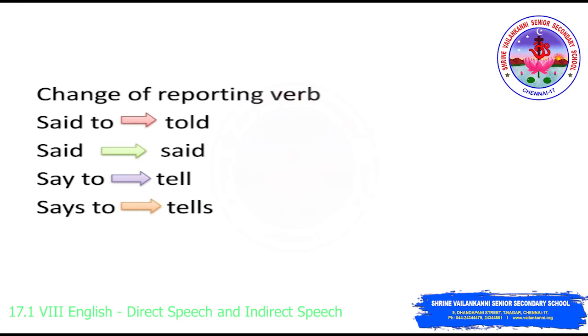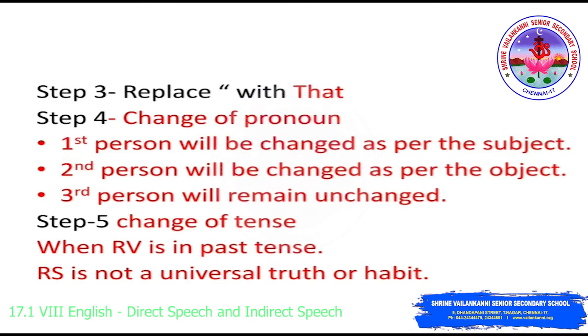So, this is the second step. The third step is to replace inverted commas with that, and this is only applicable for simple sentences. You have to remove the inverted commas and join the reported speech with the word that.